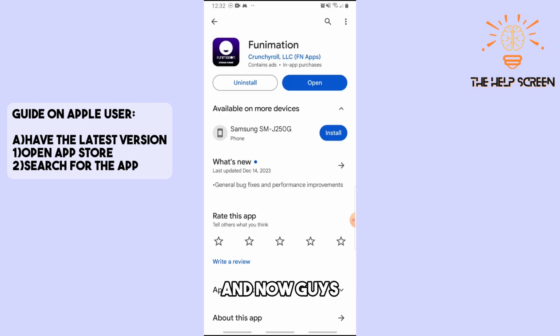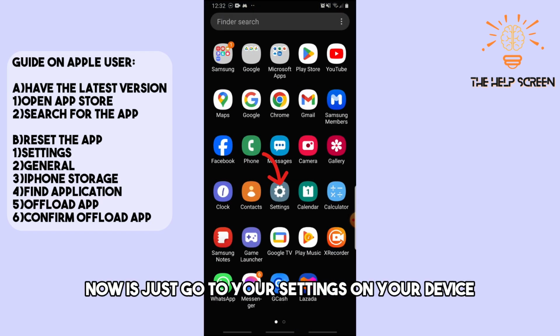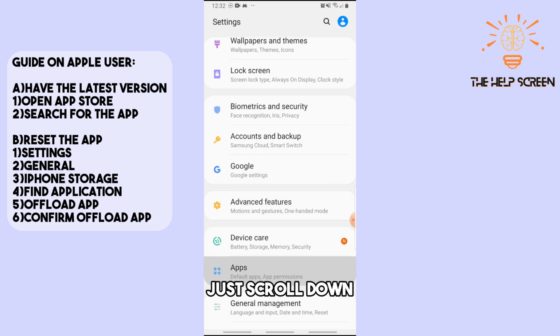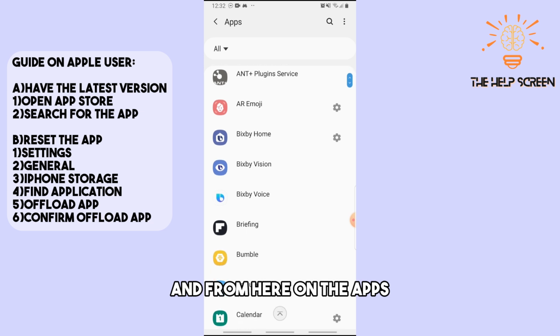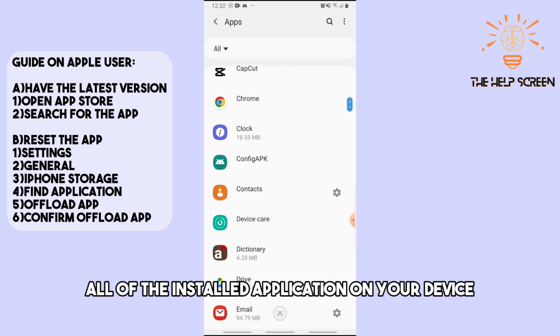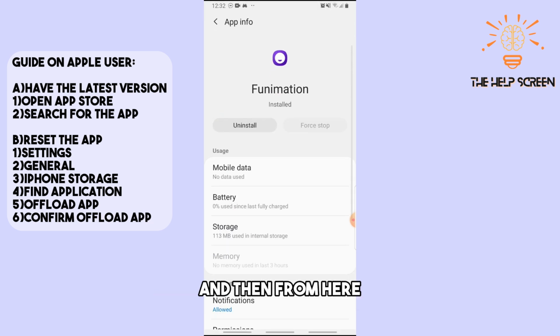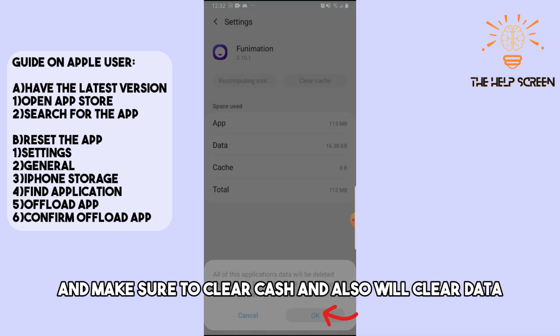And now, guys, if this doesn't work, all you have to do now is just go to your settings on your device. And then from here, tap on the apps, just scroll down, and you will find the apps. And from here on the apps, you will see all of the installed applications on your device. And just tap on the Funimation. And then from here, tap on the storage and make sure to clear cache and also clear data.